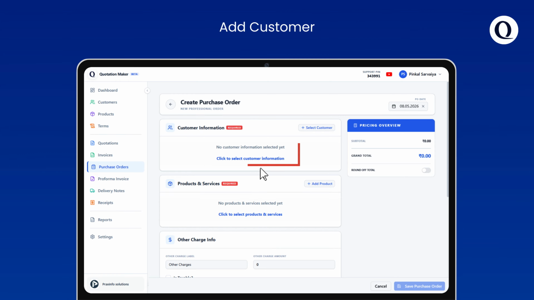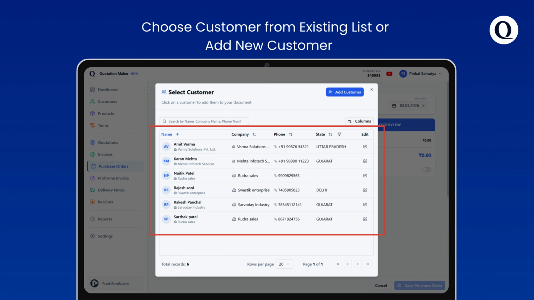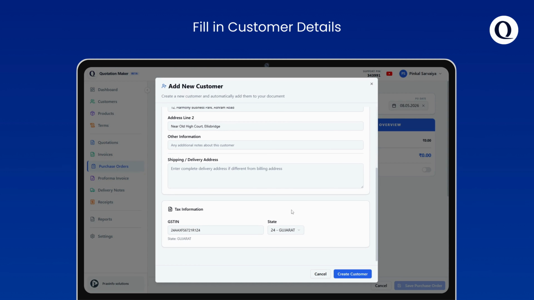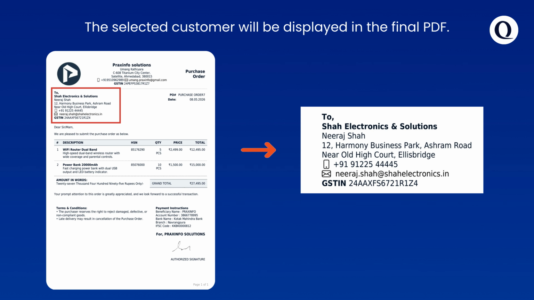Add a customer by clicking on the Select Customer option. Here, you can choose a customer from the existing customers list or add a new customer. Fill up customer details and don't forget to save it. The selected customer will be displayed on the final PDF.